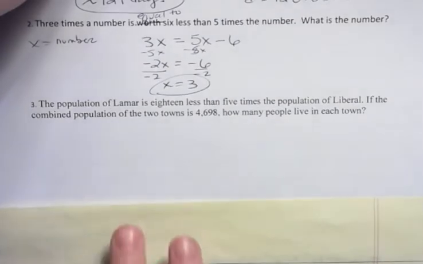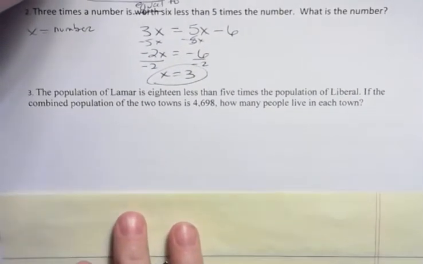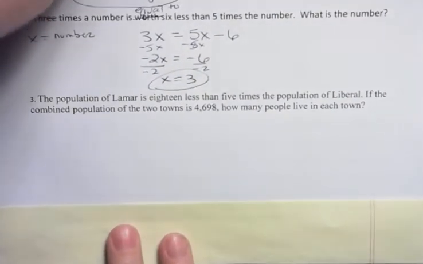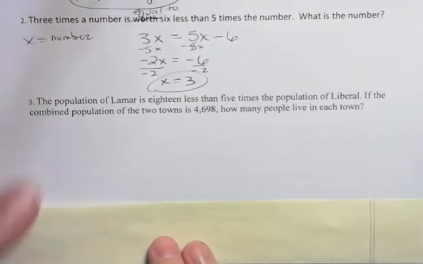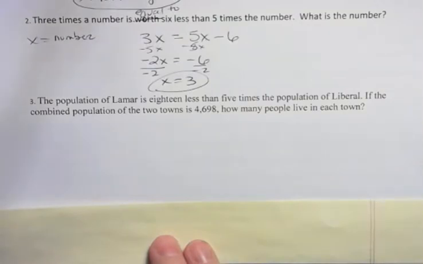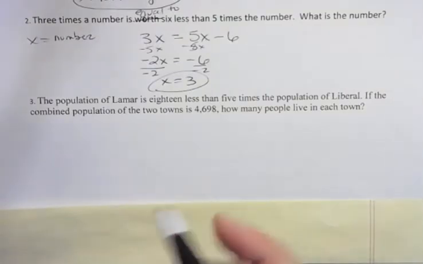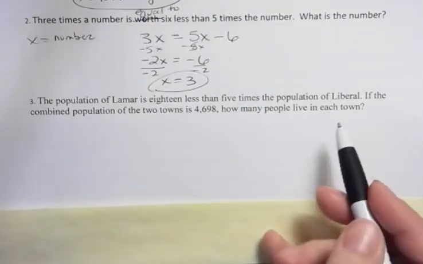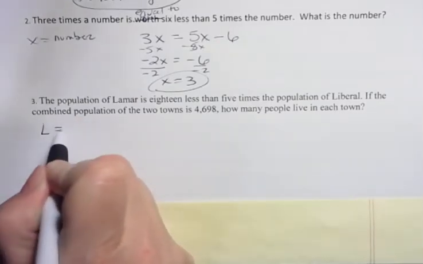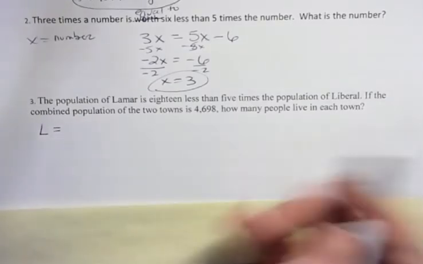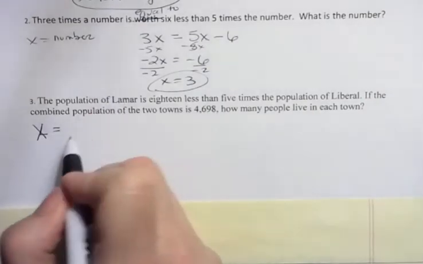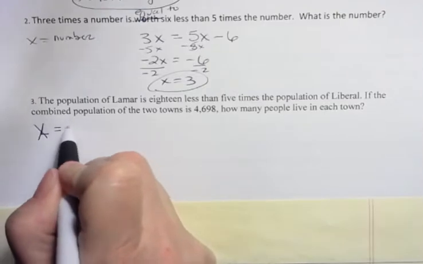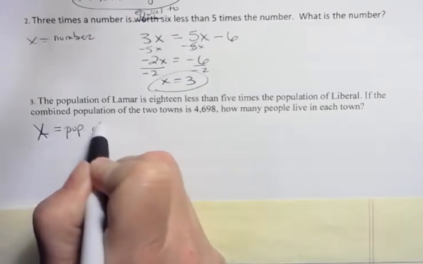Okay, the population of Lamar is 18 less than 5 times the population of Liberal. If the combined population of the two towns is 4,698, how many people live in each town? Well, let's say that L equals, they're both L's, so that's kind of confusing. I better say X. I don't want to make L because they both do that. X equals the population of Liberal.